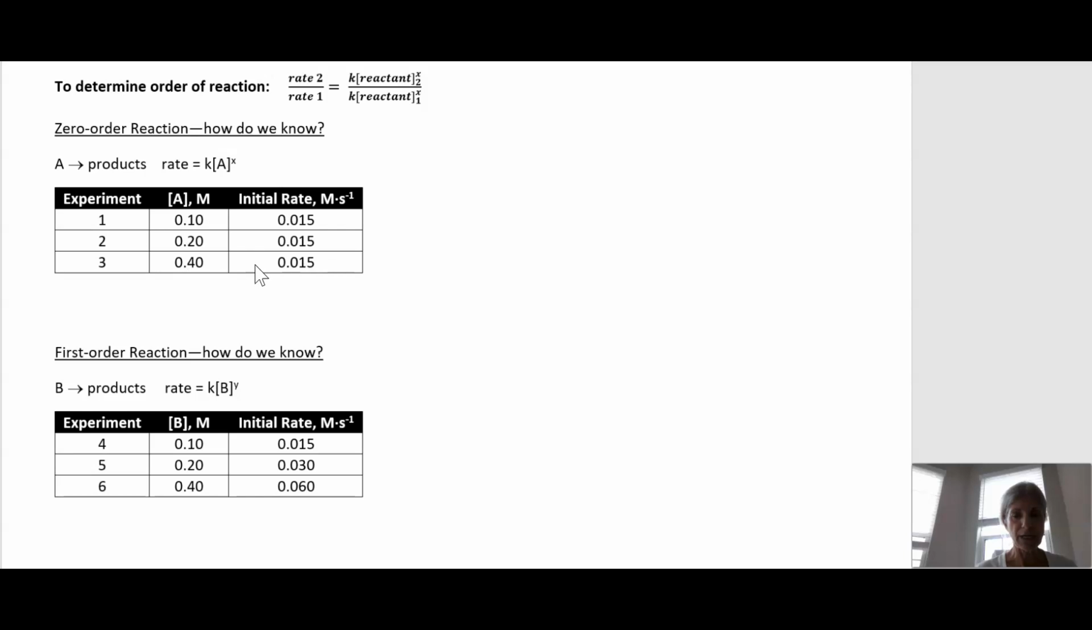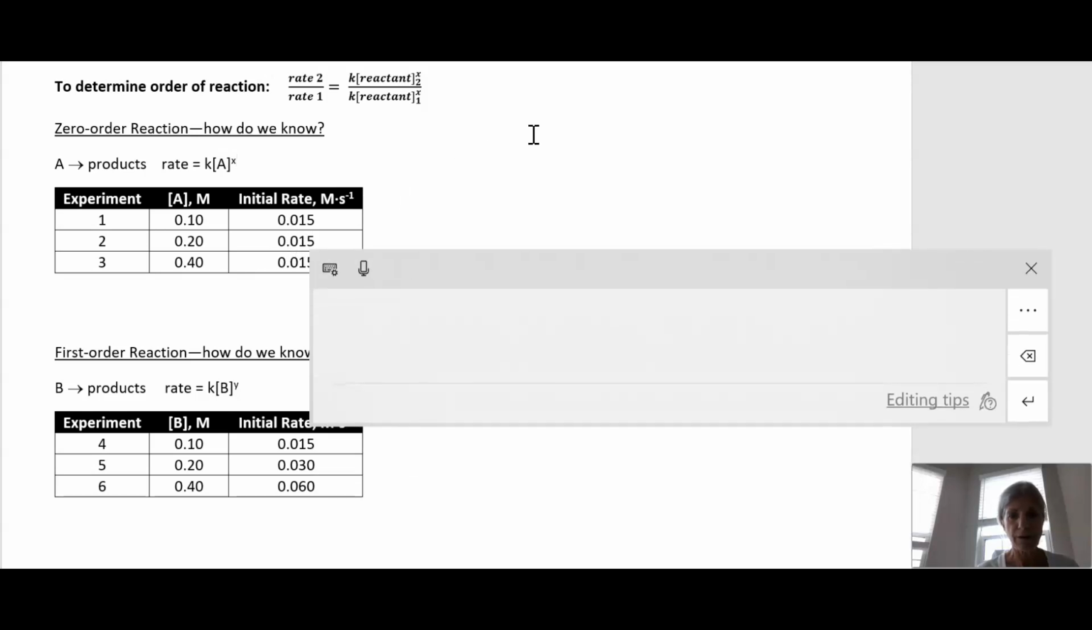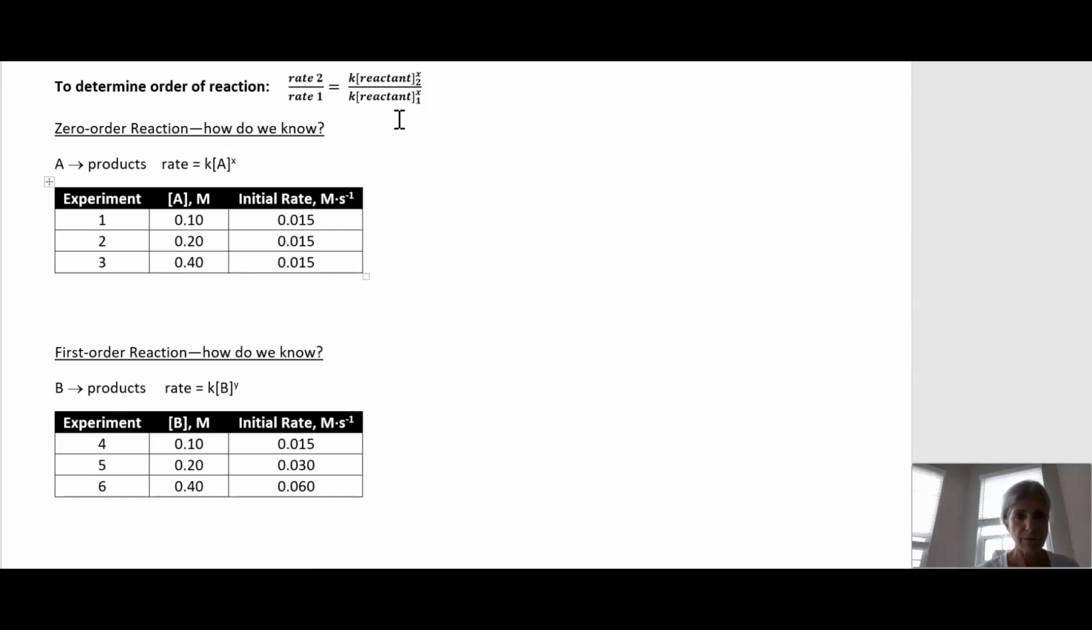Here are our data in the table. So we're going to use rate 2. Rate from experiment 2 is 0.015 molarity per second, equals the rate constant, times the concentration of reactant A for experiment 2, that's 0.20, to the X, and we are going to determine X.